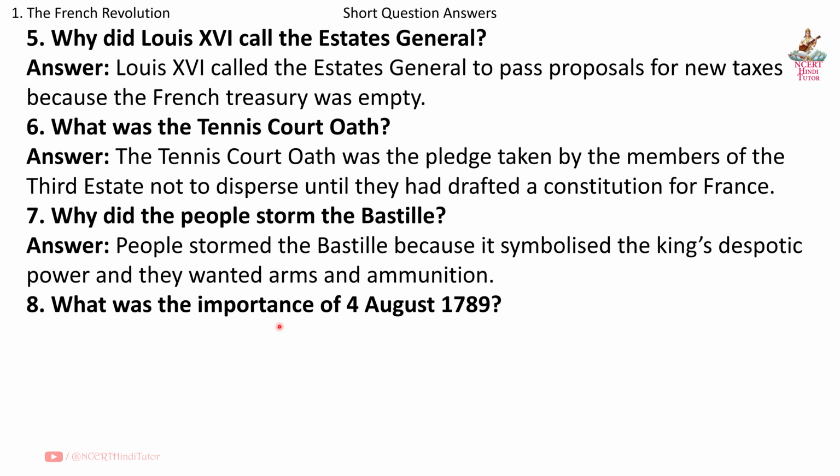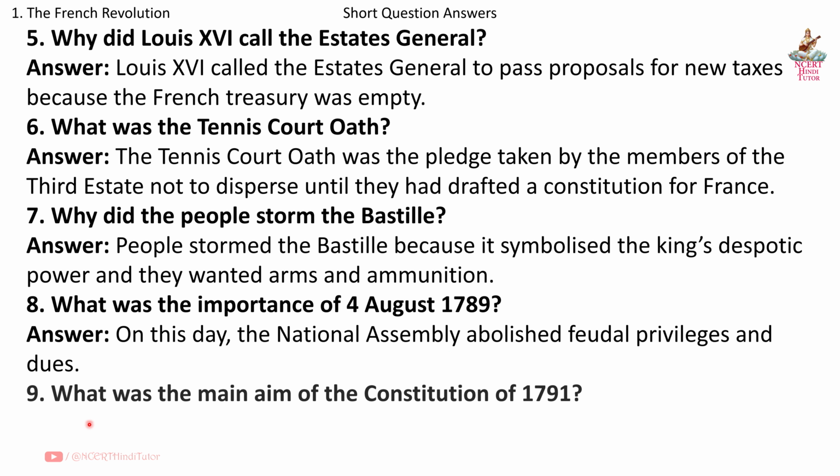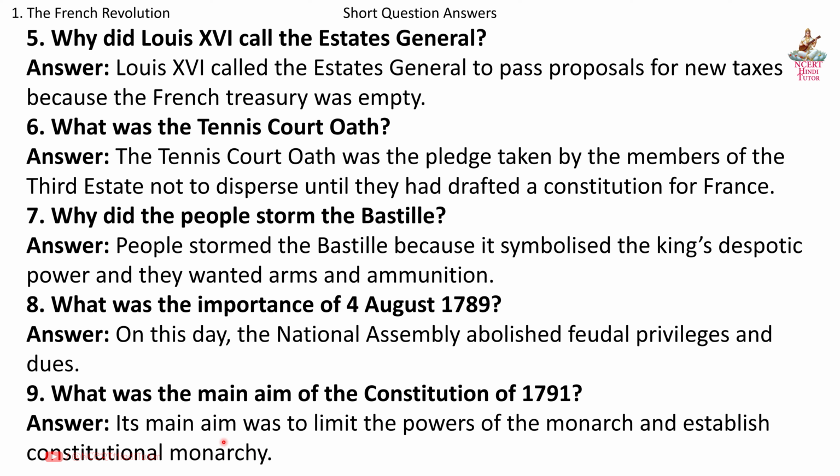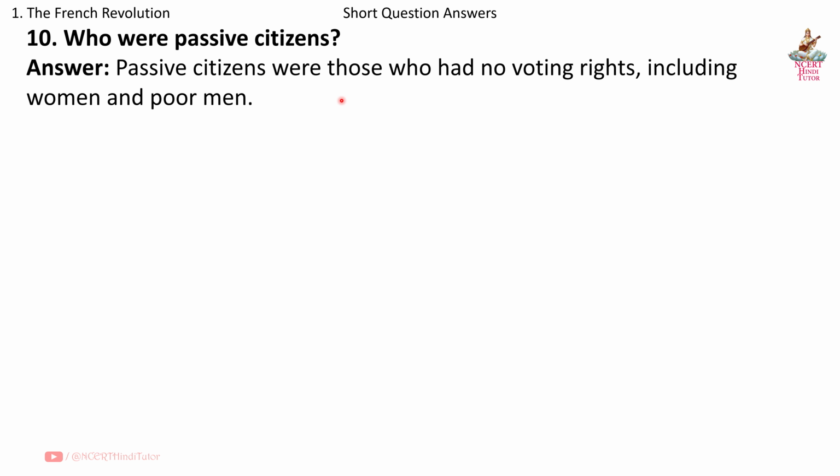Question 8. What was the importance of 4th August 1789? Answer. On this day, the National Assembly abolished feudal privileges and dues. Question 9. What was the main aim of the Constitution of 1791? Answer. Its main aim was to limit the powers of the monarch and establish constitutional monarchy. Question 10. Who were passive citizens? Answer. Passive citizens were those who had no voting rights, including women and poor men.